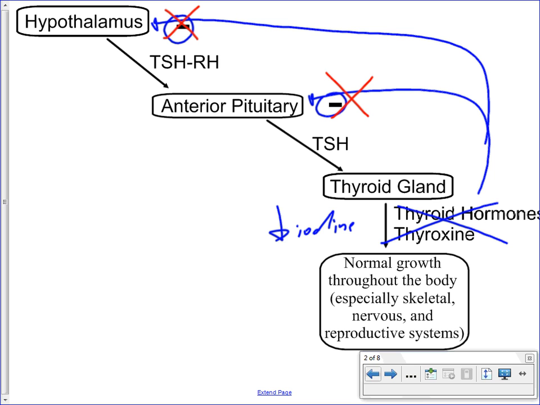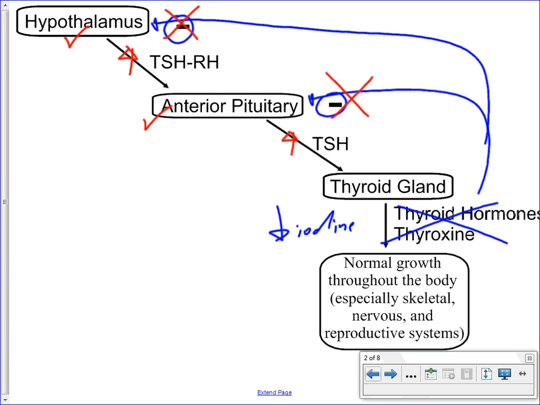With the lack of negative feedback, that means that the hypothalamus and the anterior pituitary are going to be producing their respective hormones, and they're going to be increasing the production then of the releasing hormone by the hypothalamus and an increased production of thyroid stimulating hormone by the anterior pituitary. And this is really the key.